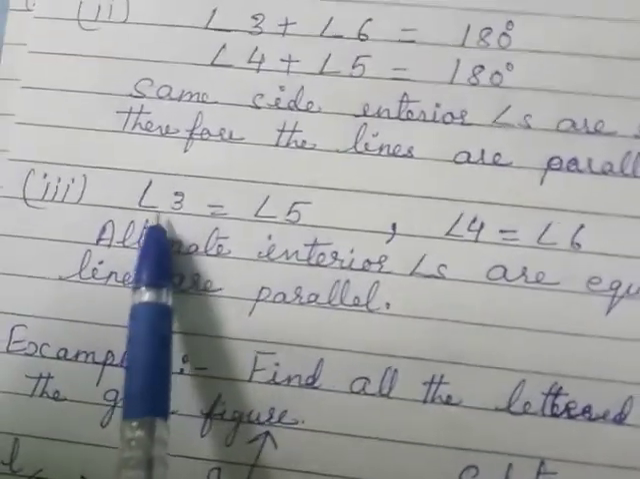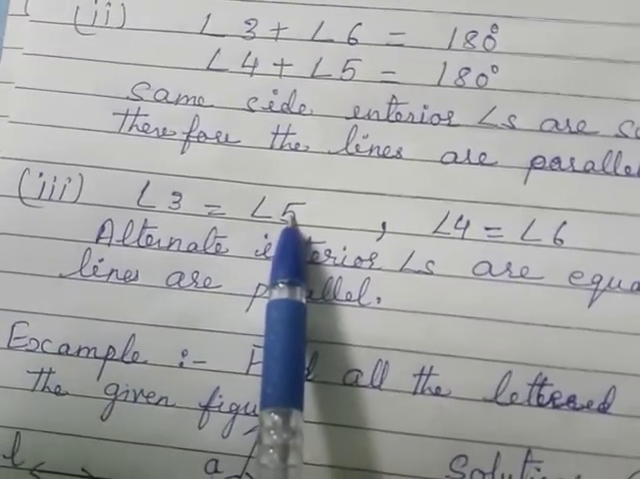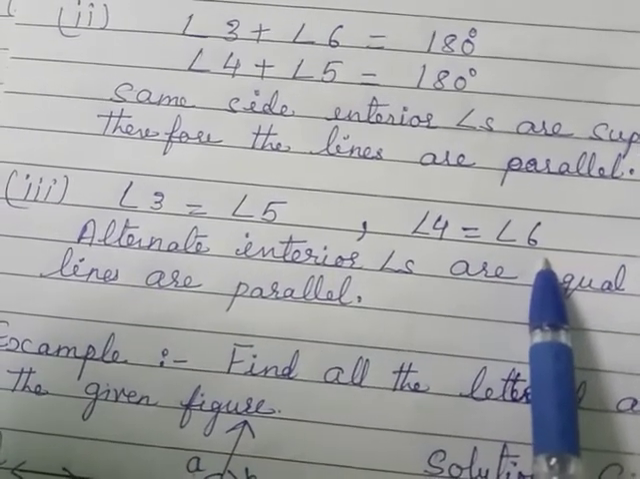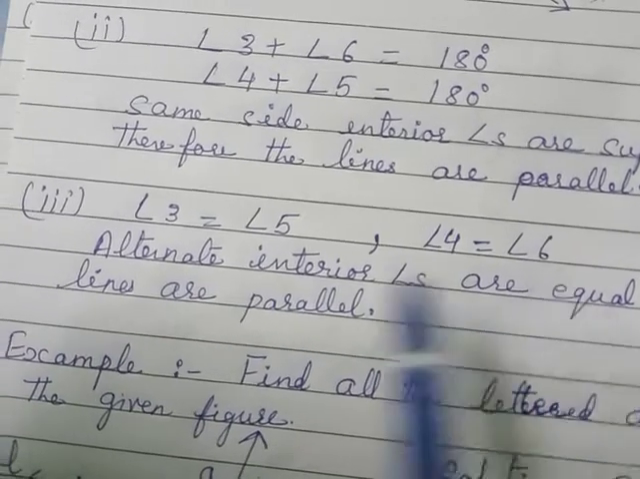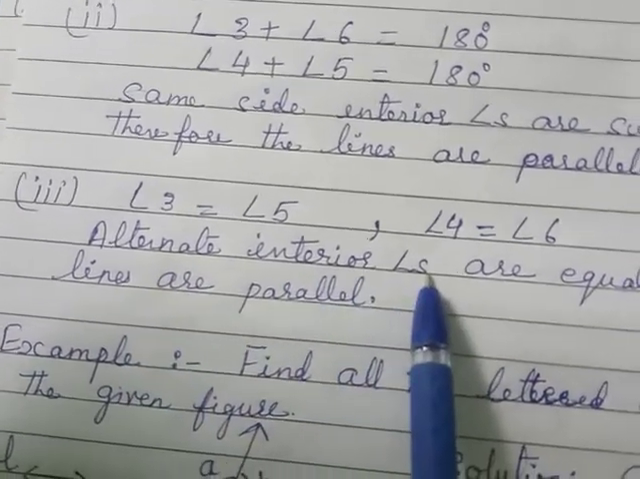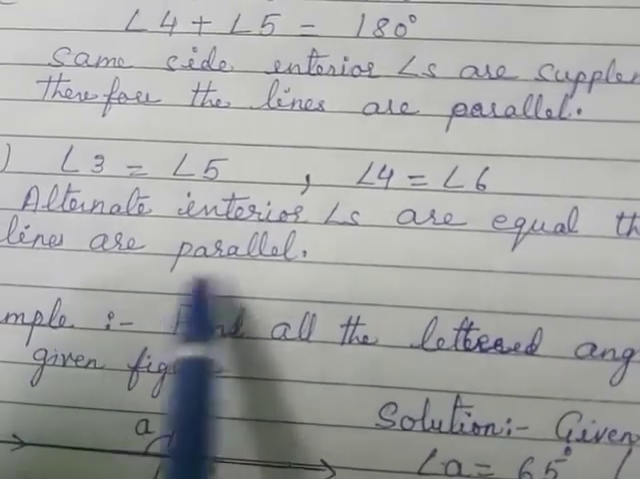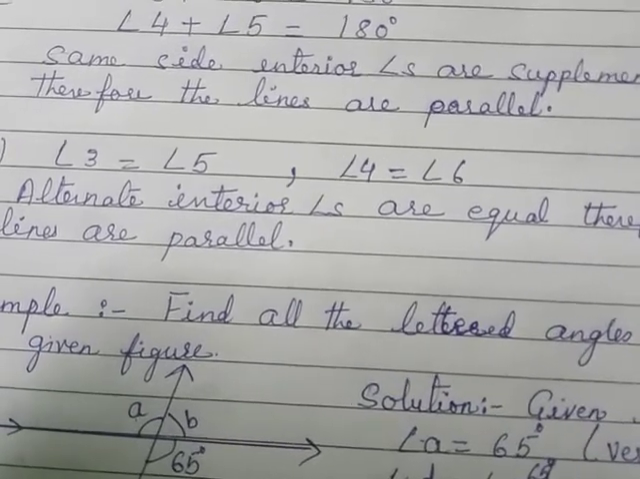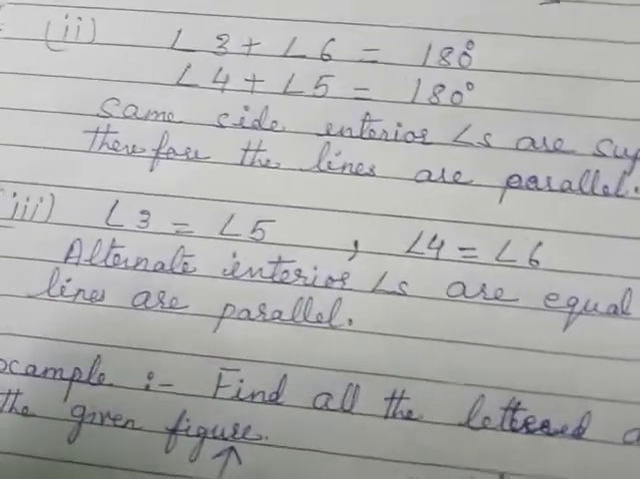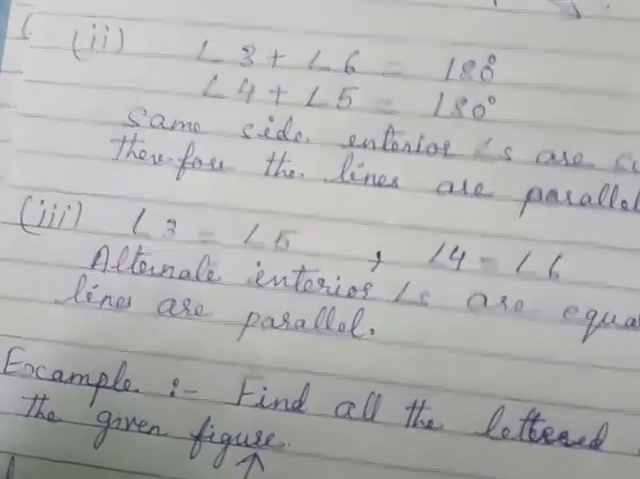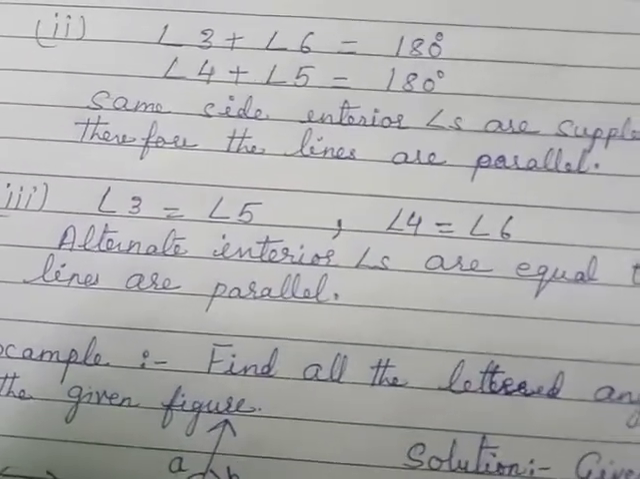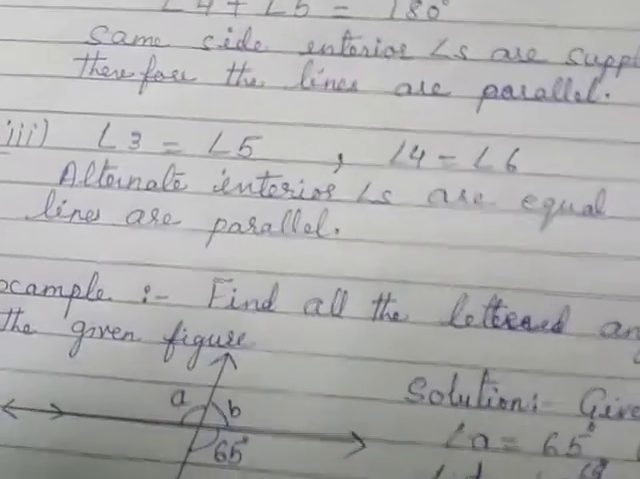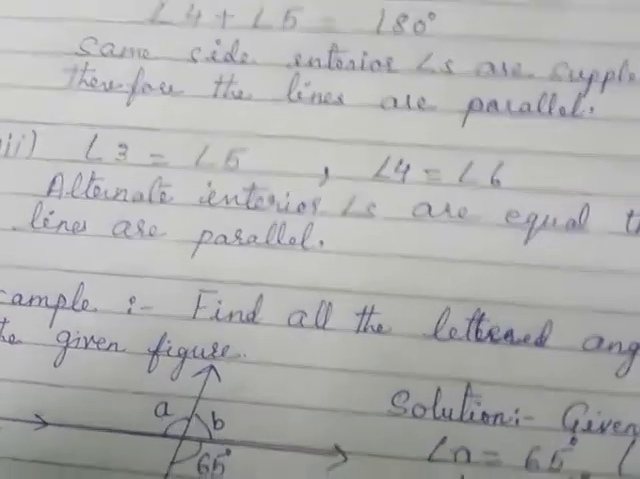See here, angle 3 is equal to 5, one pair of alternate angles. Angle 4 is equal to 6, that is another pair of alternate angles. Alternate interior angles are equal, therefore the lines are parallel. So these are the three ways. When we have to prove whether the lines are parallel or not, we can use any one way according to the figure which we have got. In this way we can prove the lines are parallel.